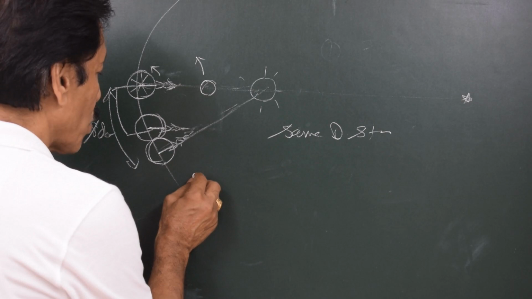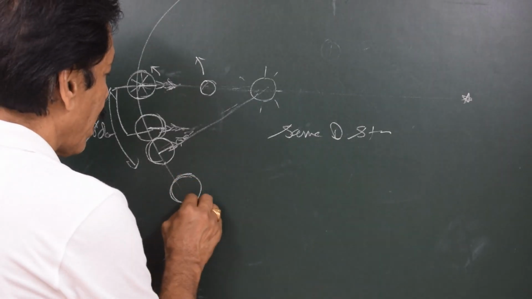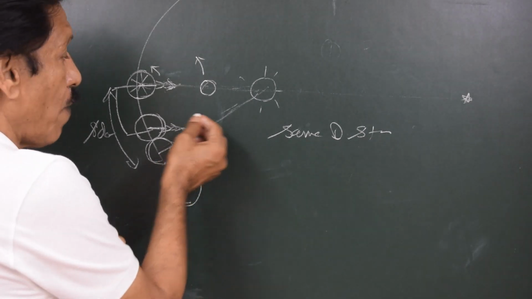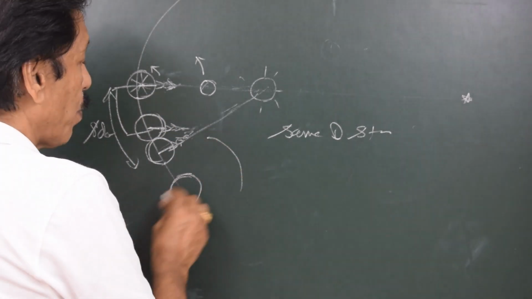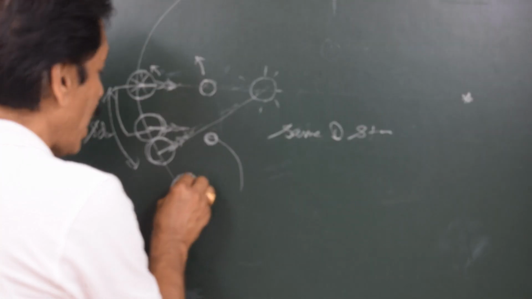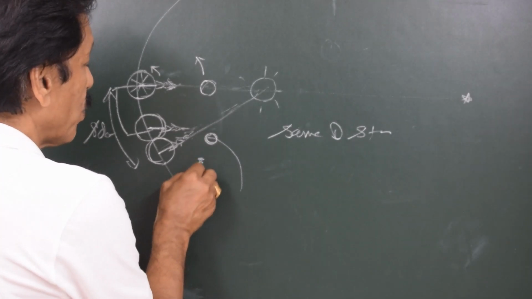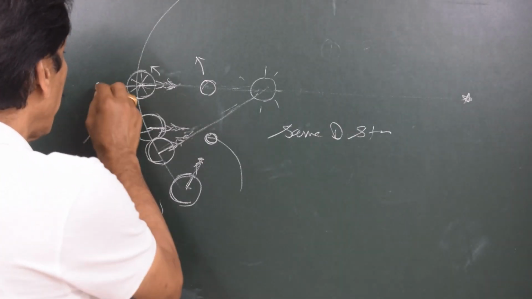Just to explain this concept, I will draw the earth here, and this man does not find the moon on the meridian because the moon has advanced in its orbit and has reached here. So by the time the earth turns a little extra, so that this man comes under the moon, he would declare the completion of his lunar day.